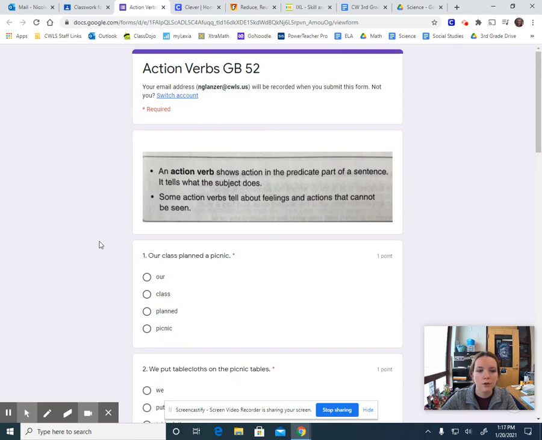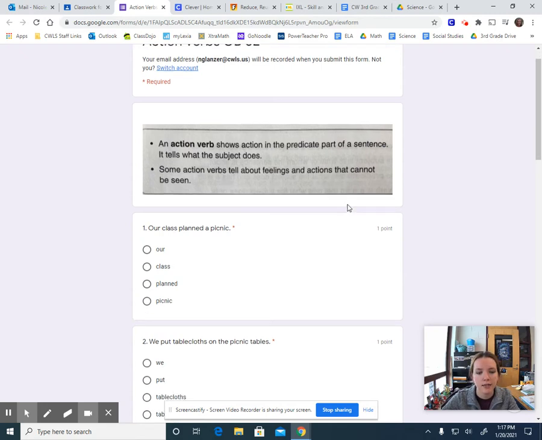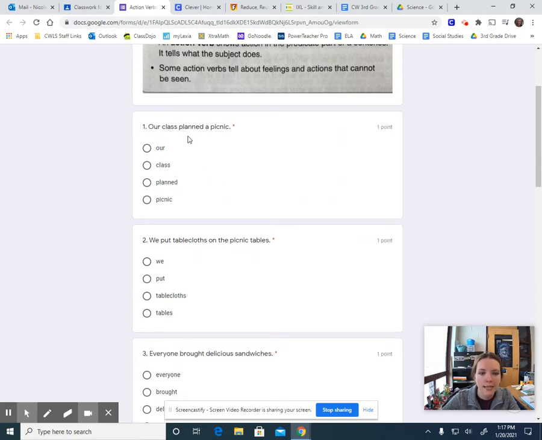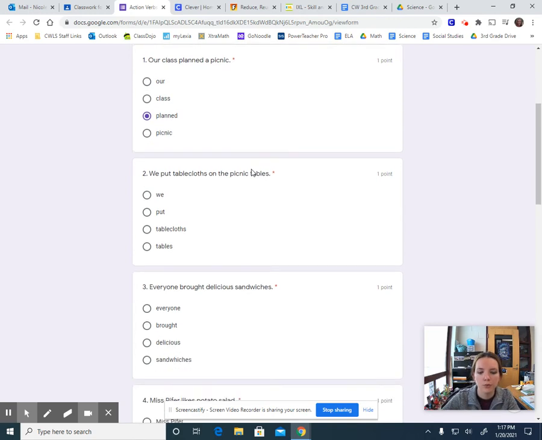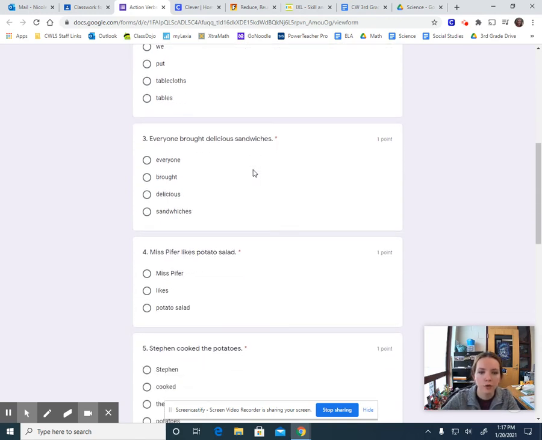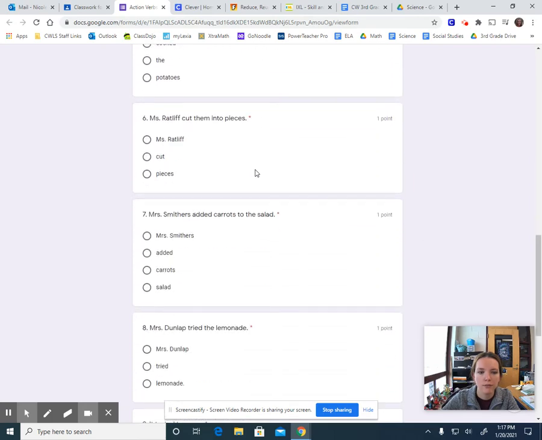An action verb shows action in the predicate part of a sentence. So it tells what the subject does. Some action verbs tell about feelings and actions that cannot be seen. So for "Our class planned a picnic," what is the verb here? What are they doing? We picked "planned." You are correct. Okay? So for every single one, we are picking the verb. What are they doing?